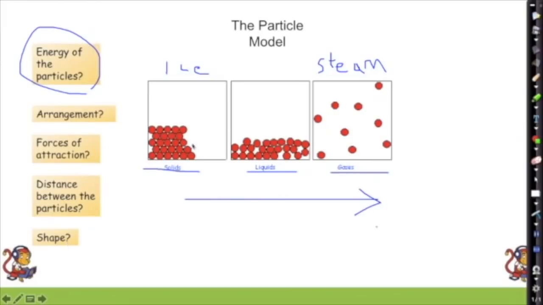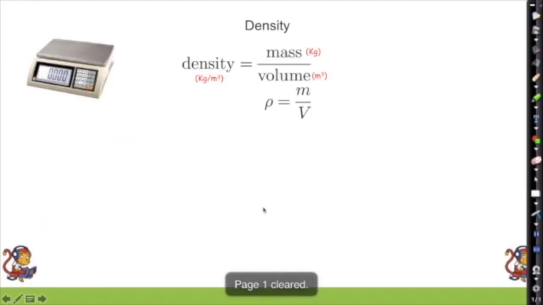And the shape of them: solids will sit at the bottom of a container, liquids will fill the entirety of the bottom of a container, and gas will fill up the whole of a container.